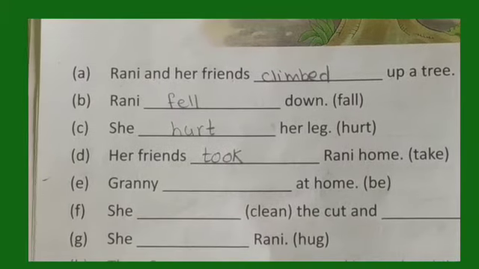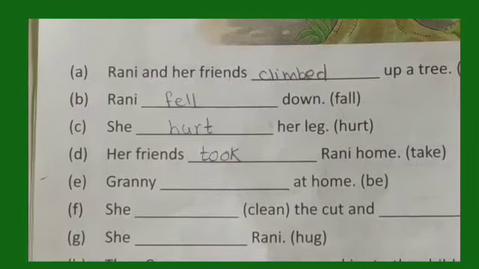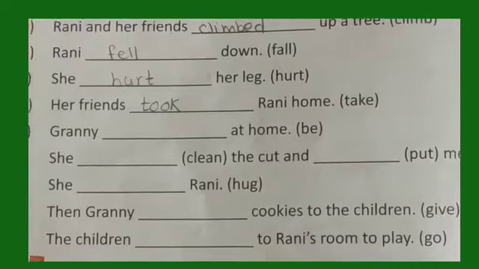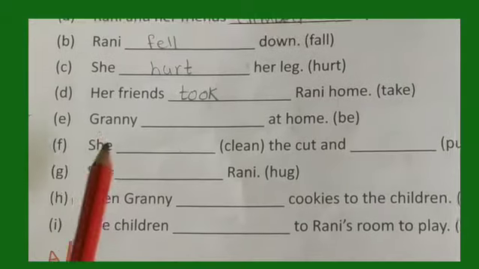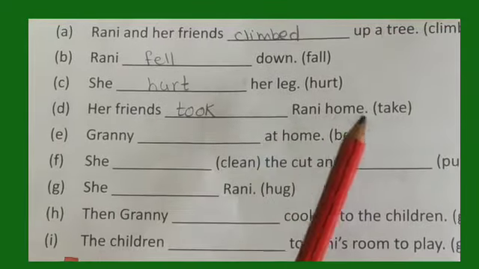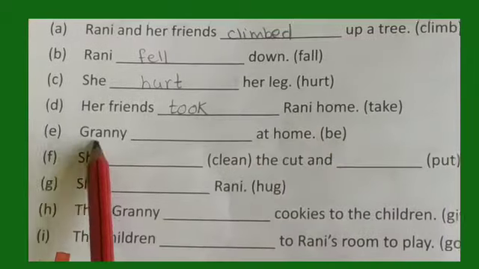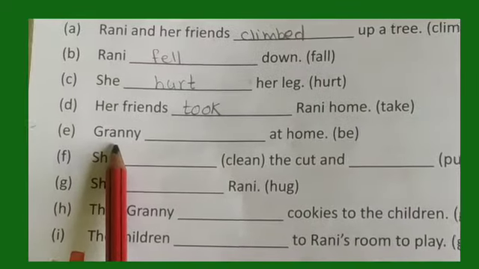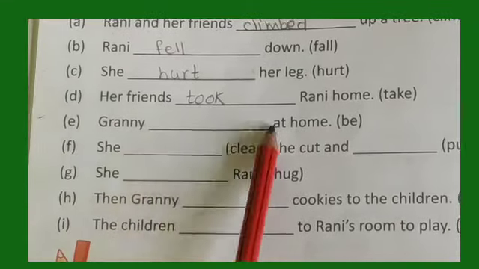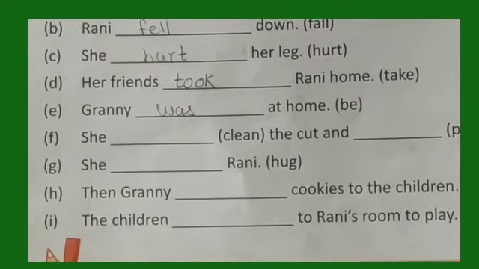E. Granny dash at home, and the word is be. So here be means we have to use was or were. One person, so what past tense will we use? Granny was at home, right?